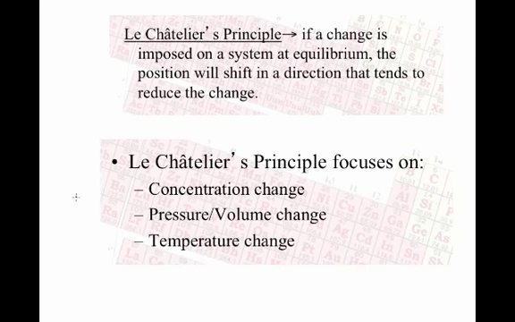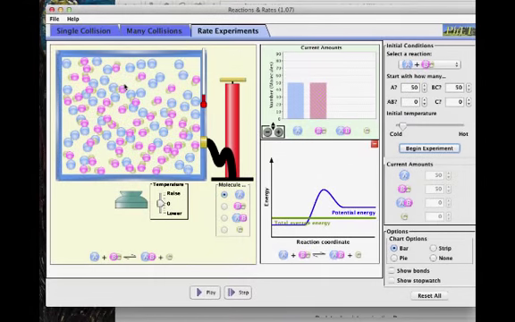So let me show you a little video and try to talk you through the concentration change. Okay, what I have here is a chemical reaction. This is a simulator of the chemical reaction of the substance A reacting with BC, and it's going to form the products here. So that's our general chemical reaction. What I'm starting with is 50 molecules of A and 50 molecules of BC, and they're both put into the container. So I start out with my reactants.